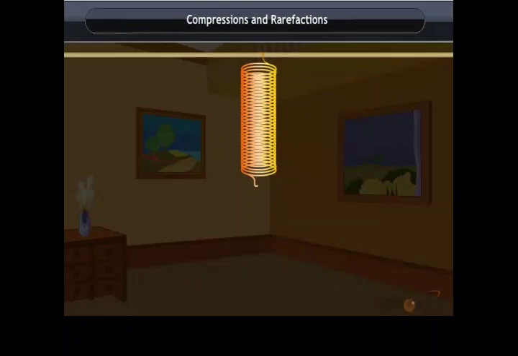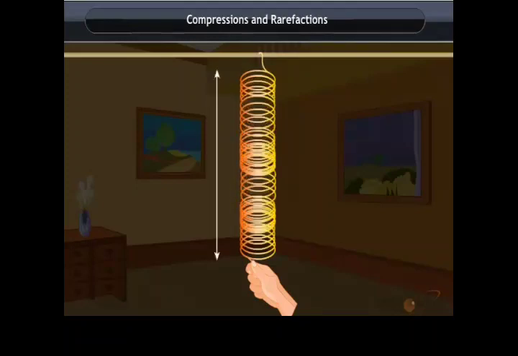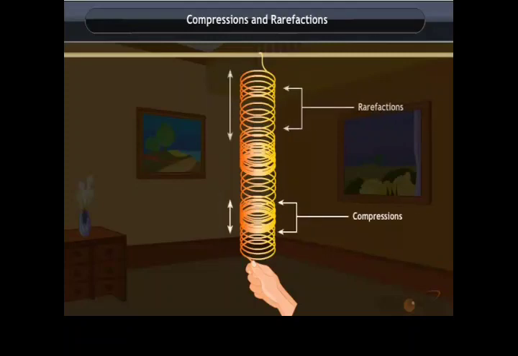Compressions and rarefactions. Let us understand the compressions and rarefaction with the help of activity. Take a long spring and fix one end with a rigid surface and hold the other end with your hand. Now alternately push and pull the spring and observe. You observe that some regions of the coil of the spring come closer to each other and some regions move apart. These regions which come closer are called compressions and the others are called rarefactions.